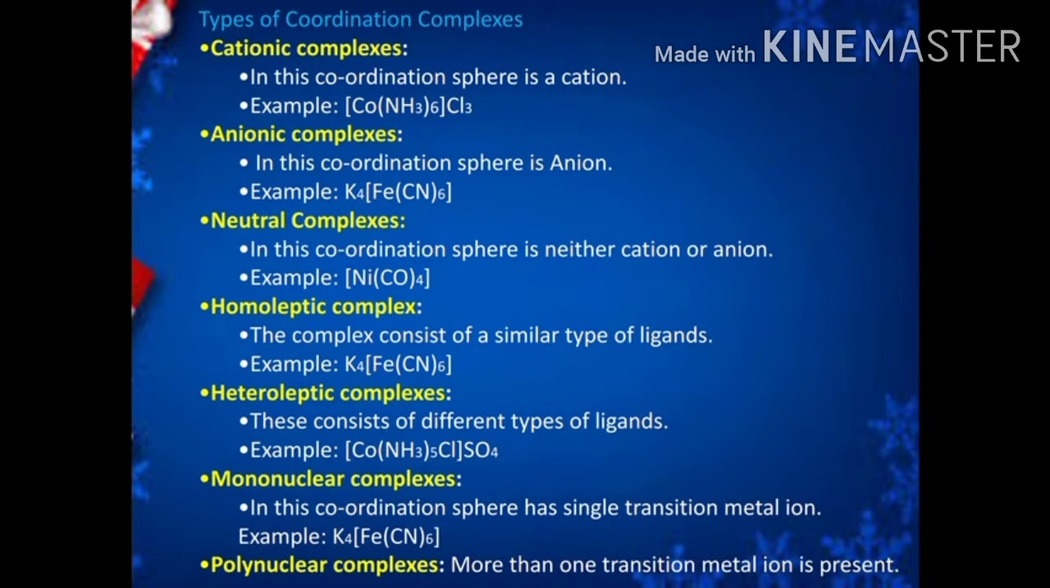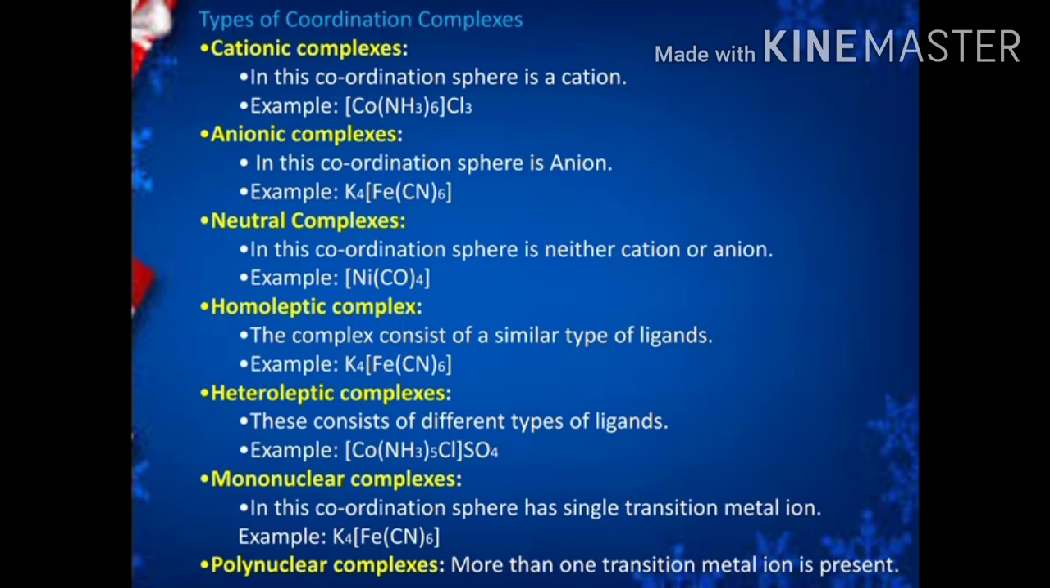Next topic, types of coordination complexes. Depending upon the ions formed in the solution, complexes are classified into many types. First one is cationic complex. Here, the coordination sphere is a cation. For example,